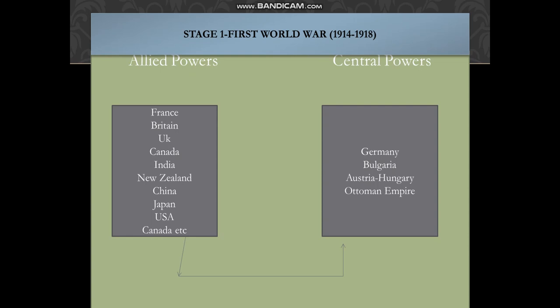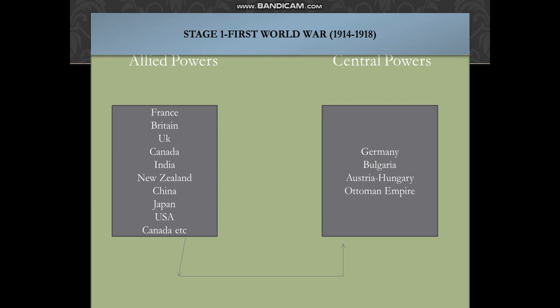Allied powers consisted of France, Britain, UK, Canada, India, and others, while Central powers consisted of Germany, Bulgaria, Austria, Hungary, and the Ottoman Empire. The Allied powers defeated the Central powers, and there was a huge loss of lives and properties.